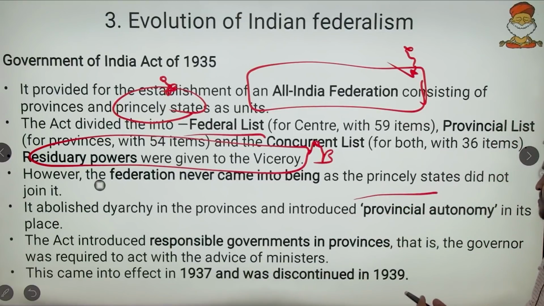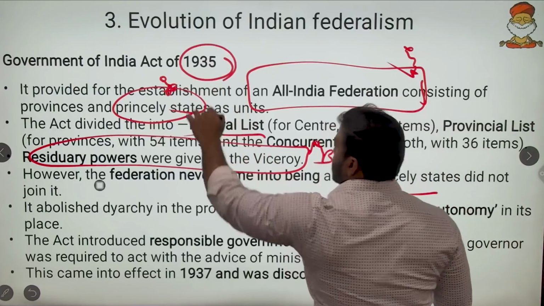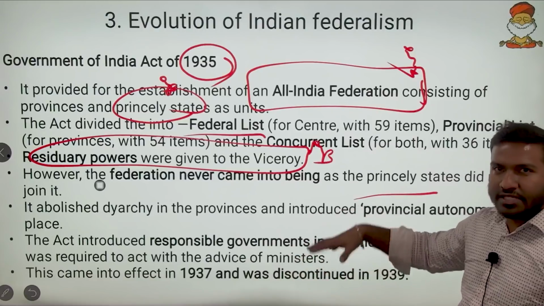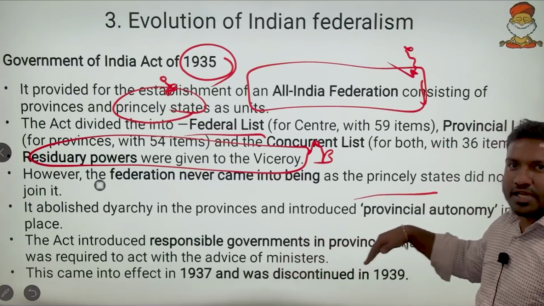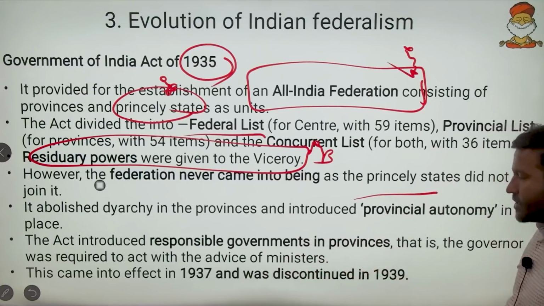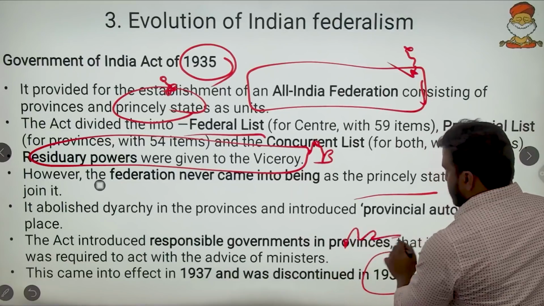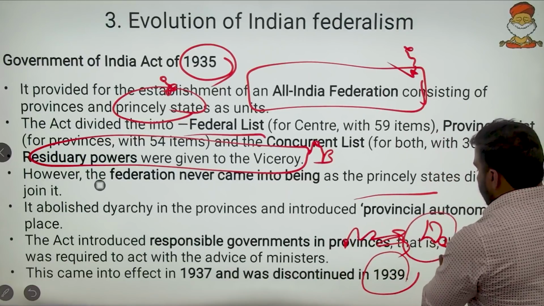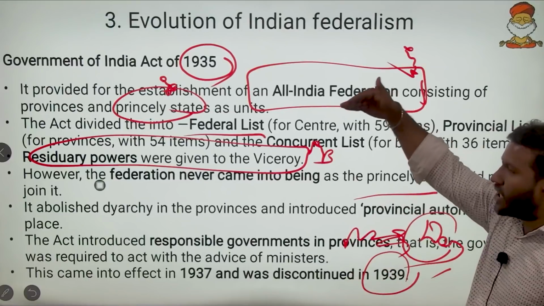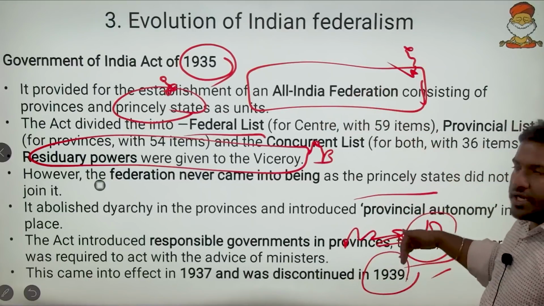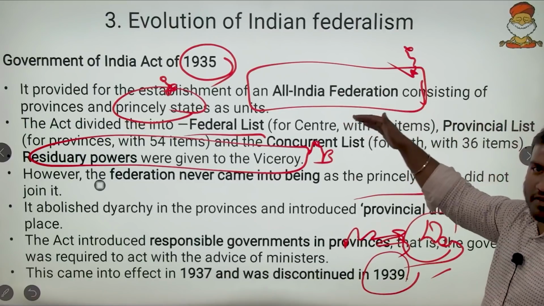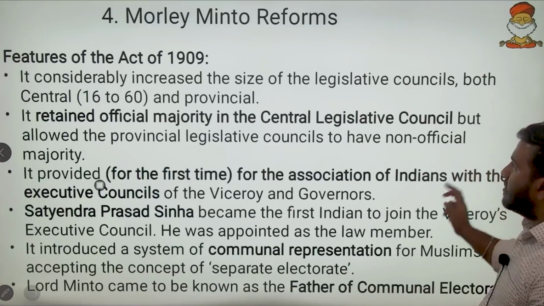Whenever we remember the 1935 Act, we also remember that elections happened in the state legislatures in 1937 to 1939. So our people ruled the states, and in 1939 they resigned, and the Muslim League celebrated the Day of Deliverance to show that the INC was a failure. So we remember 1935, 37, 39 and the Day of Deliverance. This is the evolution of federalism. Here remember the origin of Rajya Sabha, state government and the All India Federation.